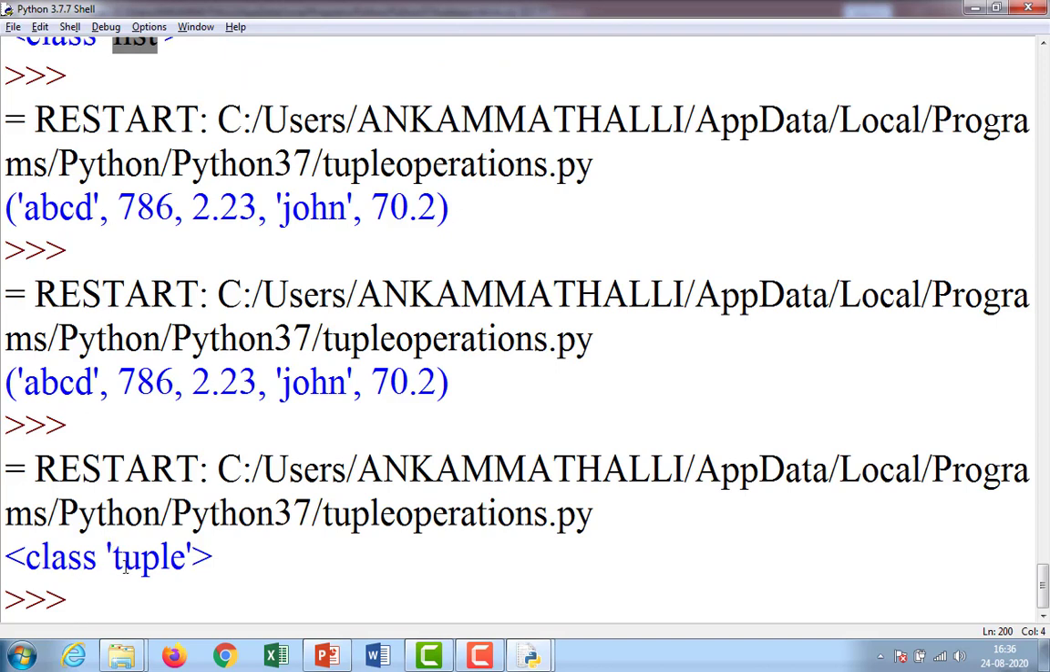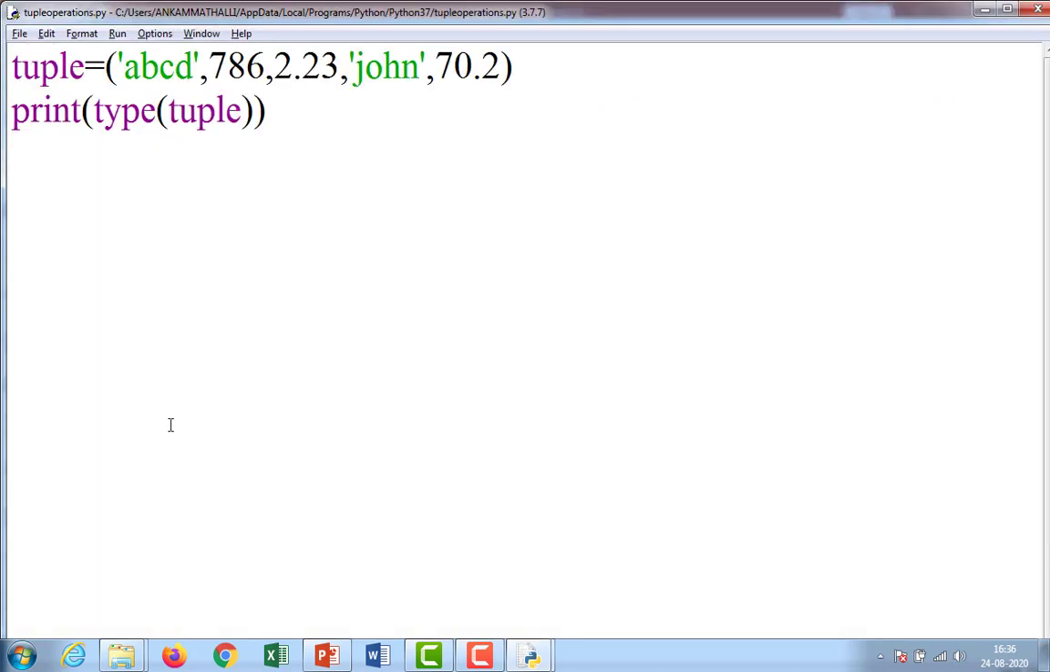See, the type of tuple is class tuple. So whenever you want to declare all the elements as a tuple, you must use normal parenthesis only. Each and every element in the tuple is separated by comma.